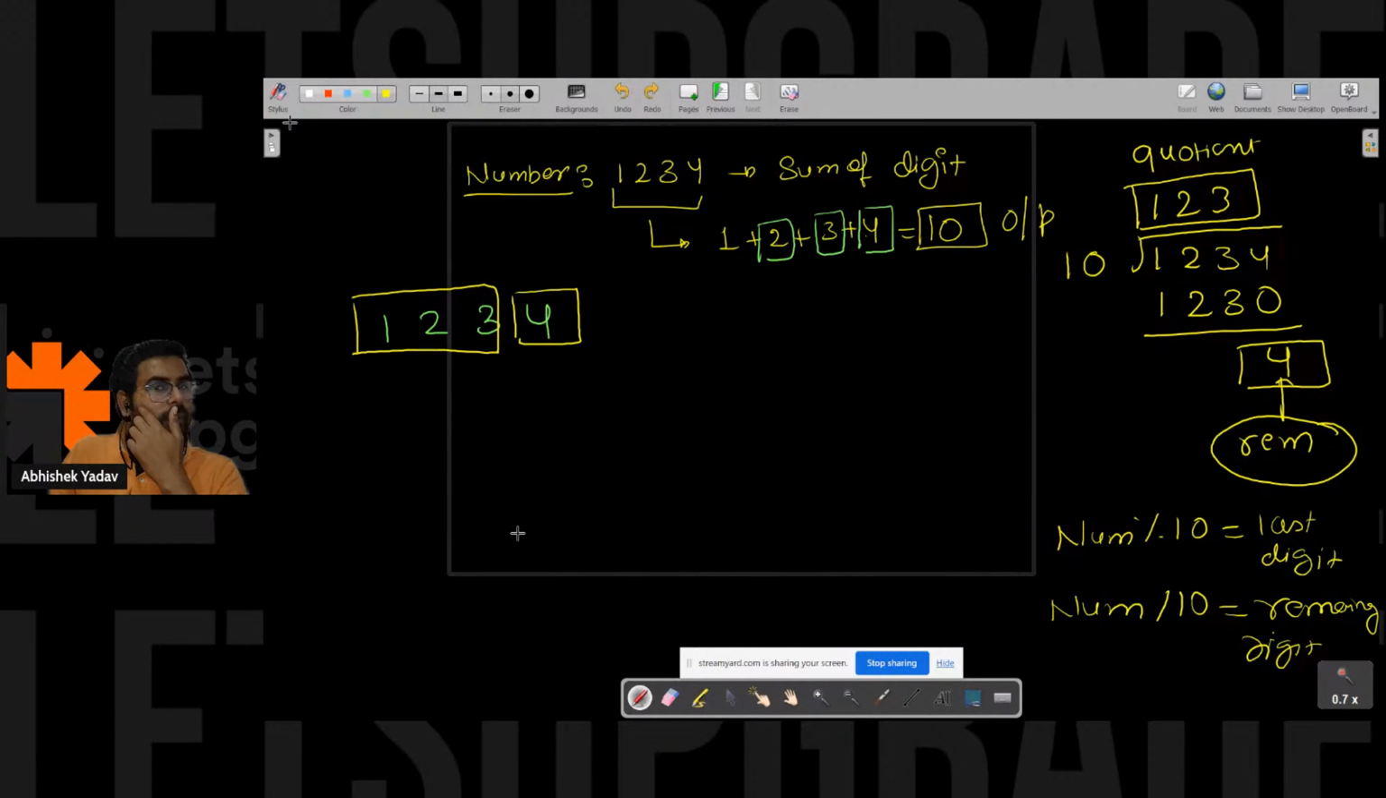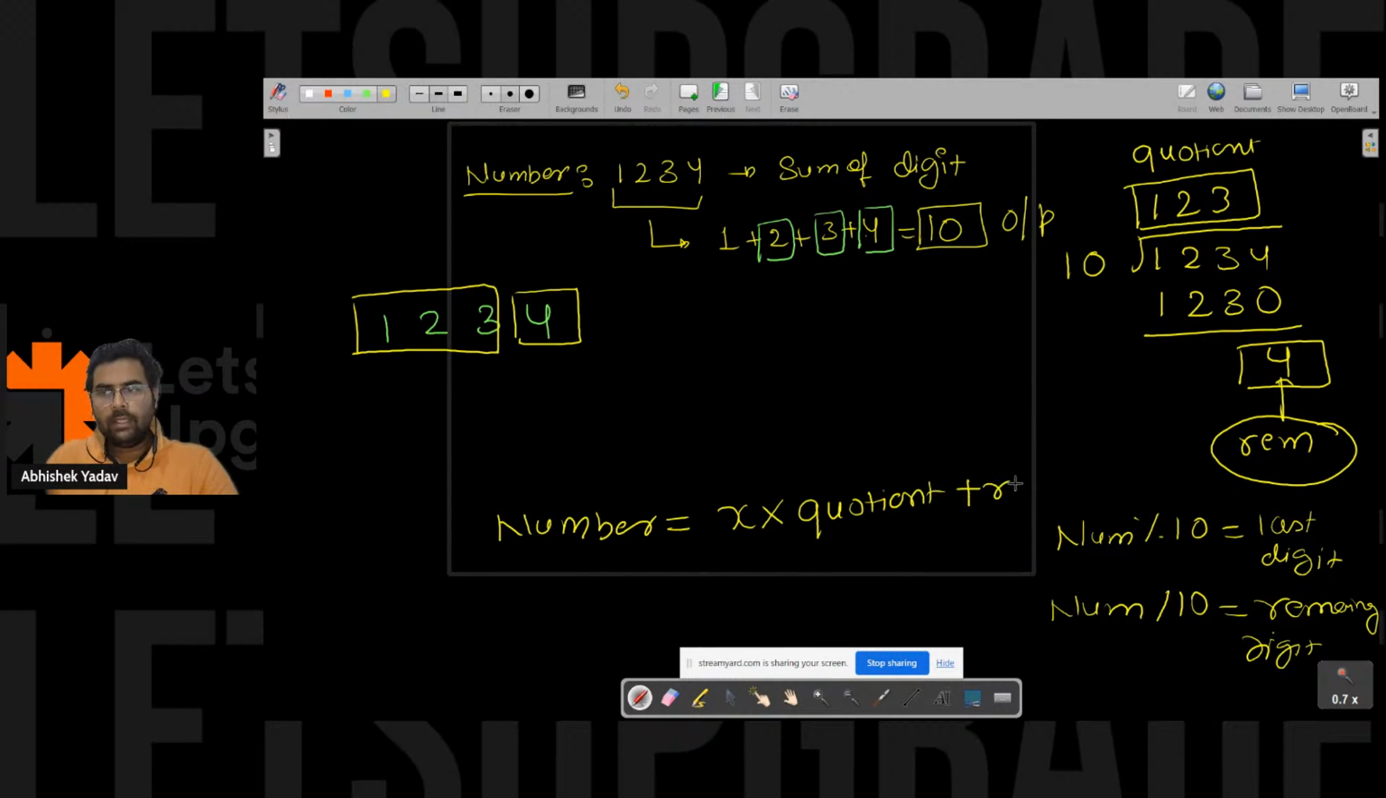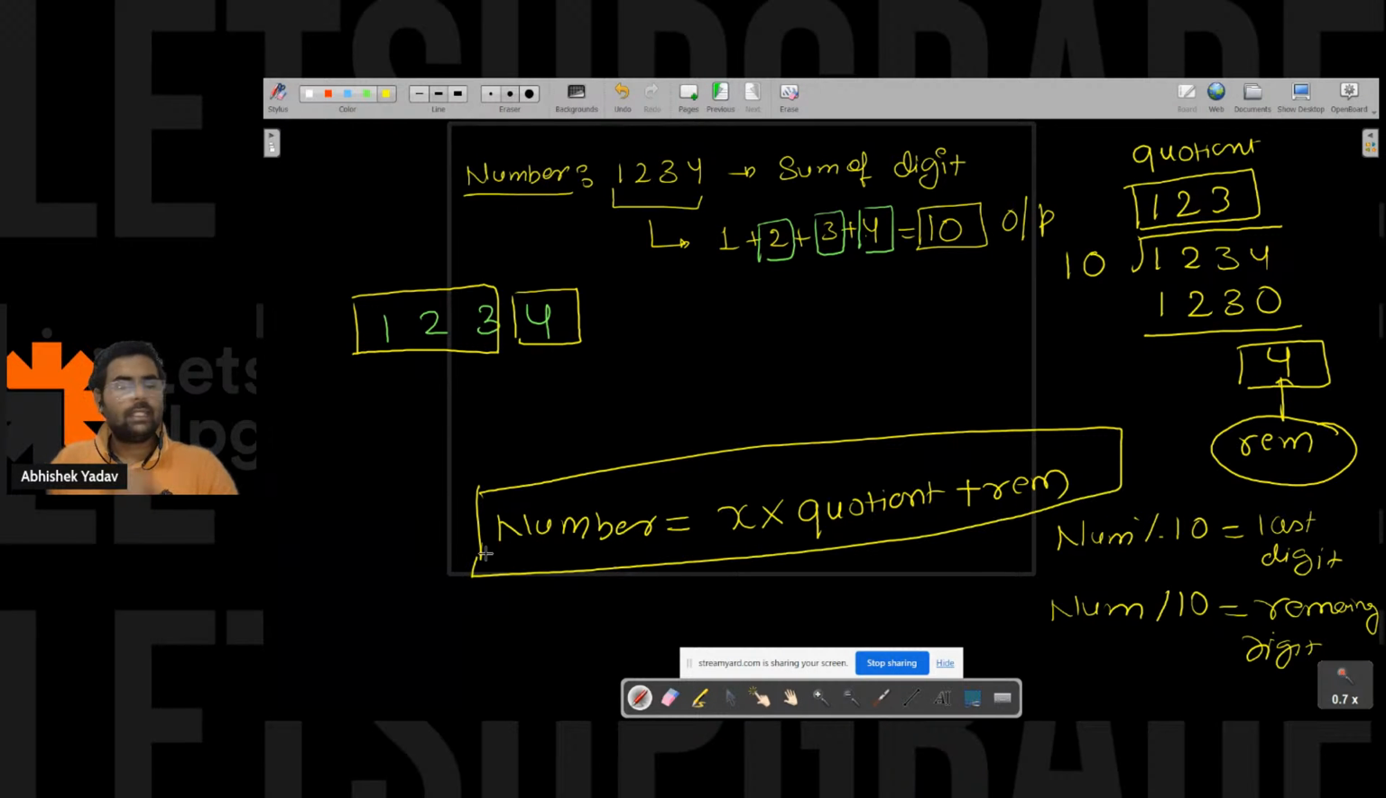Okay, great. So here you have this number, right? And you're saying, I don't know for which number I will get the remainder part and the quotient part, but I know one thing: number is equal to x into quotient, plus remainder, right everyone? Basic math, this I know. So here I know the number. The number is 1, 2, 3, 4.